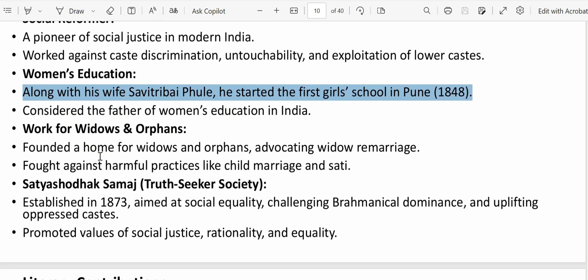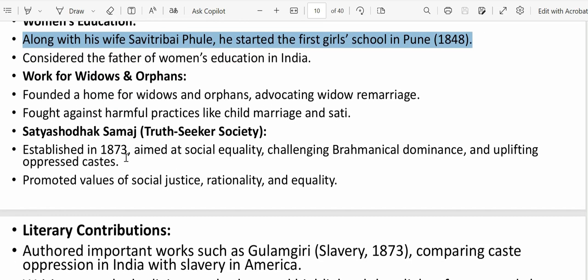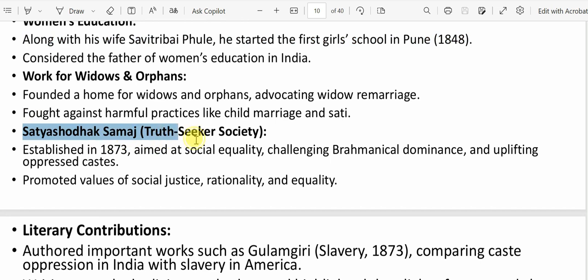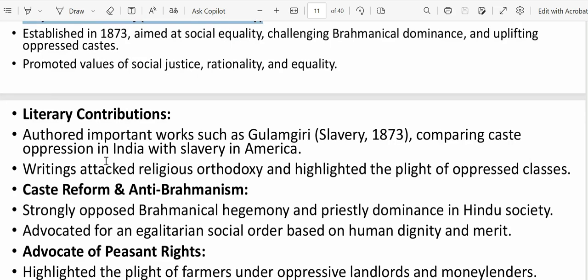He worked for widows and orphans as well. Then he founded the Satyashodhak Samaj. This is the most important. The Samaj was established in 1873. It aimed at social equality, and always challenged the Brahmanical dominance that the society of the time had. Then he also had some literary contribution. He wrote Gulamgiri in 1873.